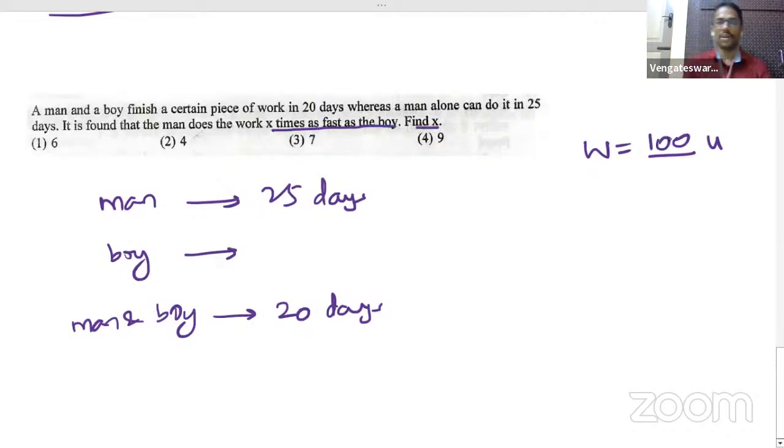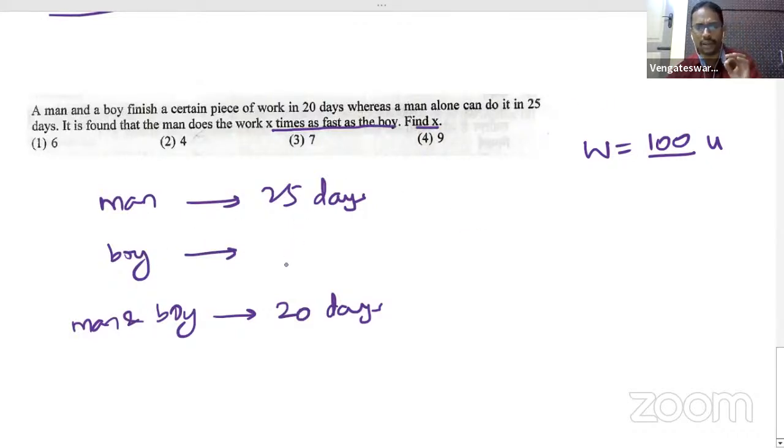We'll take 100, because I can divide 100 by 25 and by 20 also. The reason I took a number divisible by these numbers is that I can then easily find the efficiency of these people. What do you mean by efficiency? Efficiency means a very simple thing. Work is 100 units. This man can finish these 100 units in 25 days.